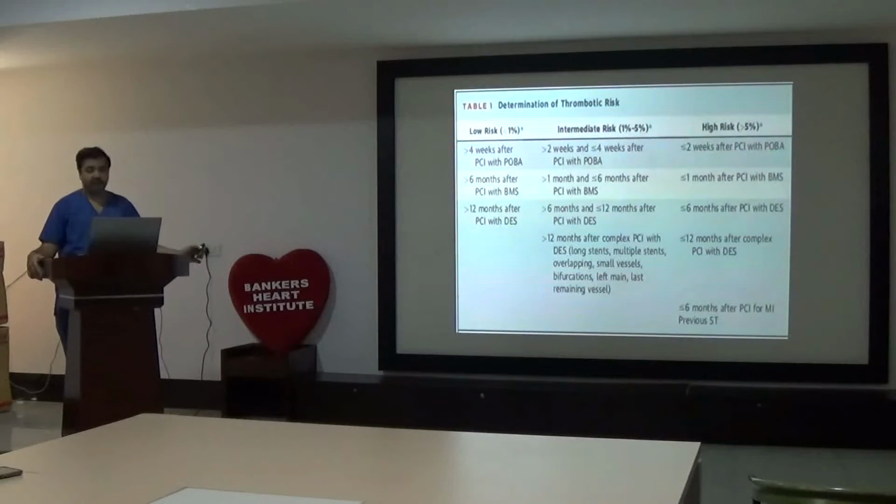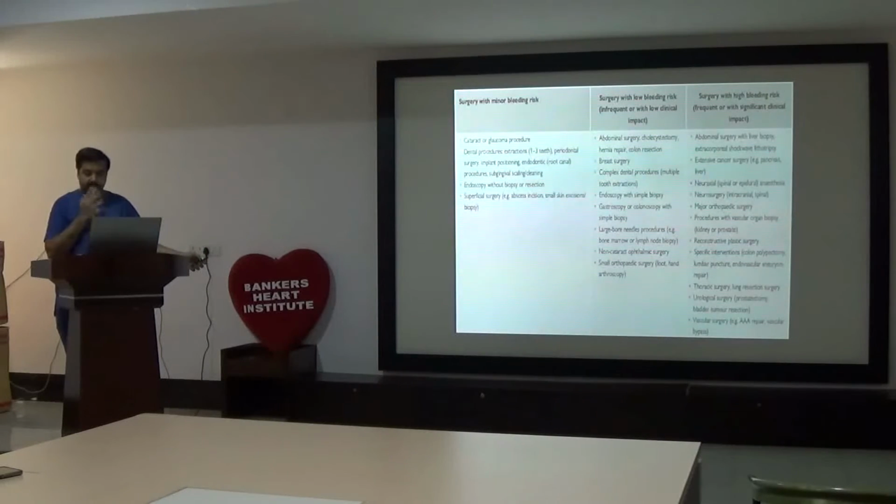Rest everything is in between. So what cannot be determined is intermediate risk. And surgical: which surgeries are at minor bleeding risk, which are at low bleeding risk, and which are at high bleeding risk. So balloon, only balloon.